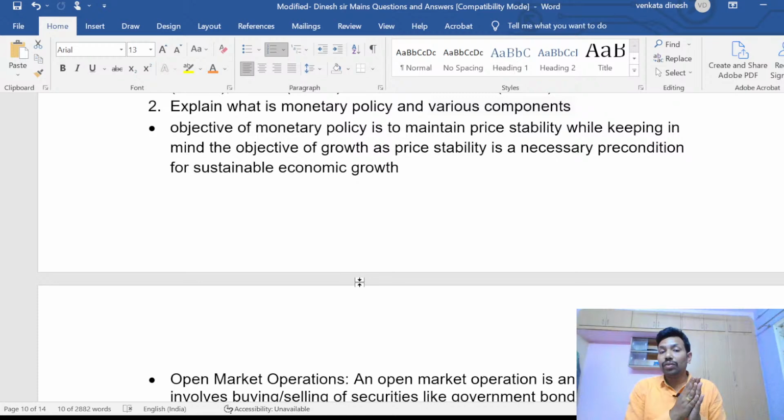See, simple. Government increases the tax, so you have less money with you now. You are getting 1 lakh as salary. Government increases it to 50% tax. You are getting only 50,000 rupees from the 1 lakh salary you get. So that is monetary policy, whether money should be increased for you or decreased for you. Government thinks that okay, this beta is doing very good work, I will reduce the tax to 5%. So you will be having 95,000 with you. Government will take only 5,000 rupees of tax. That is monetary policy. Simple one line answer I am telling you.